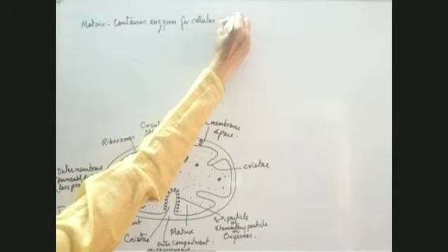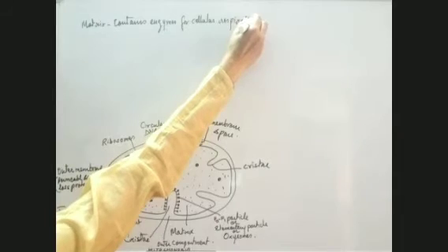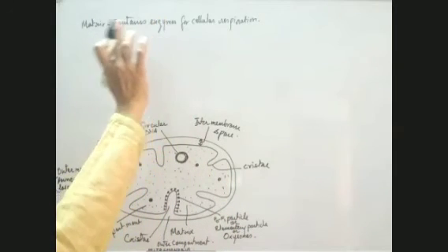All the enzymes for cellular respiration are present in the matrix because it carries out the process of respiration. As a result, ATP is produced. So the matrix should be rich in the enzymes for cellular respiration.